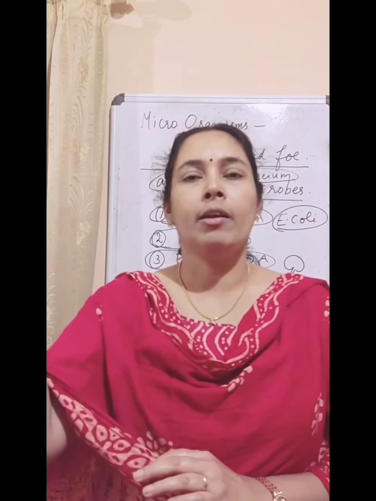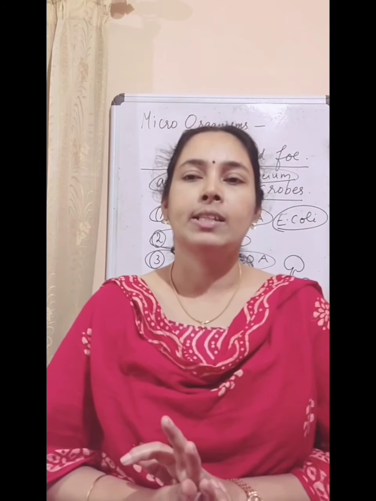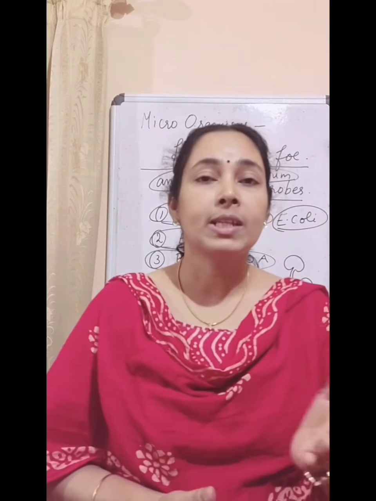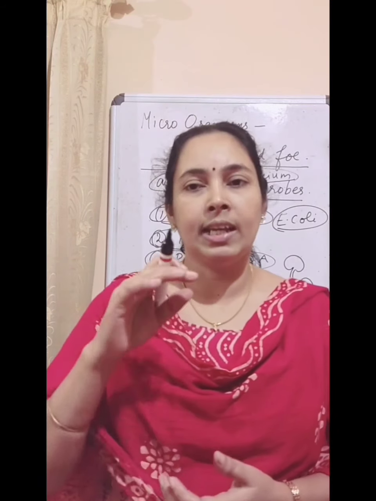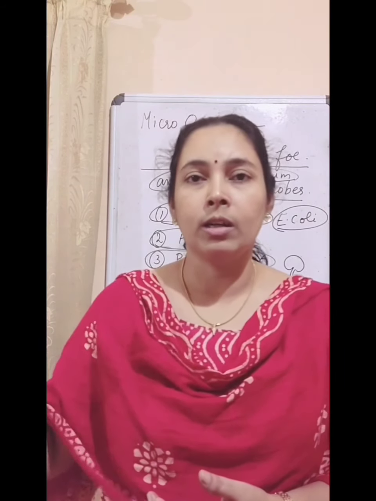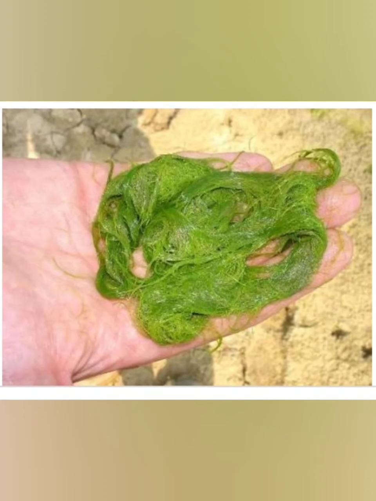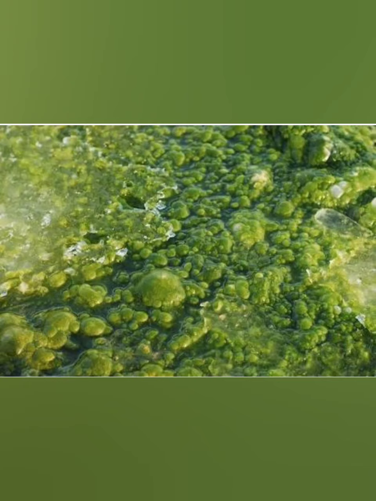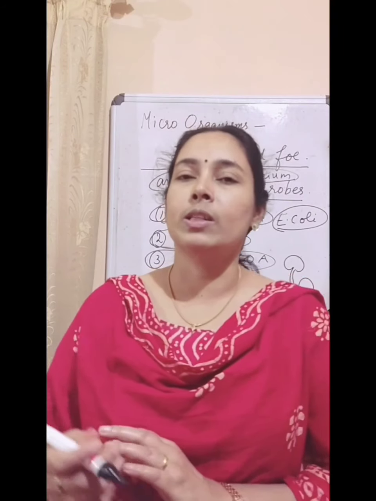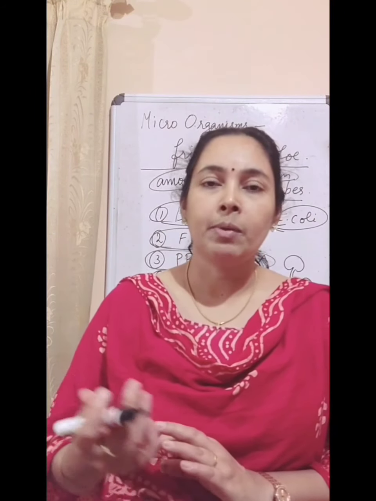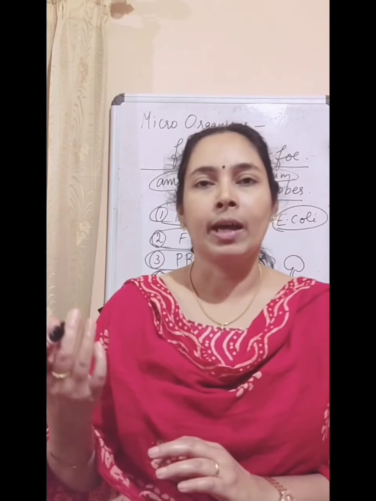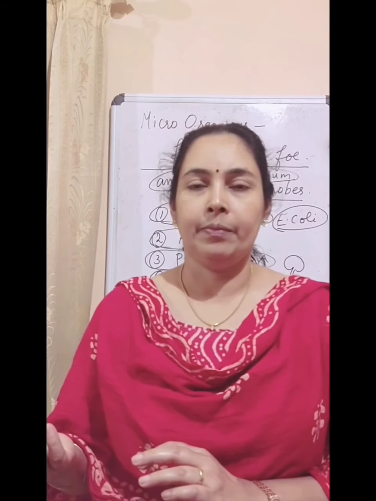So most of them are filamentous or hair-like structures. Especially in the rainy season, you can see a green layer of something on top of water and all. And that is algae. So in this picture, you can see some green structures. That is algae. Okay.